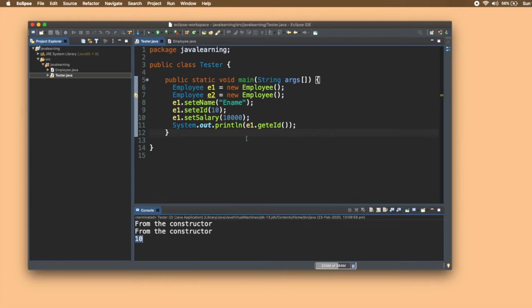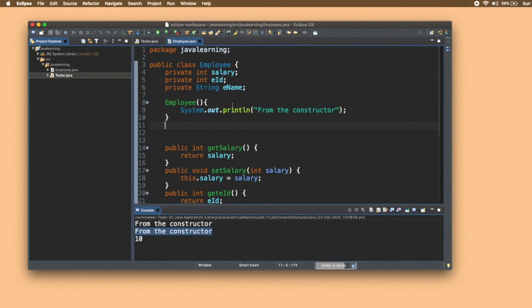This 10 is printed from this statement because it is returning the EID. What was the EID that we set? 10. We had to write the code to set the EID, but we want to automate this. And these two statements from the constructor were printed from these two statements. As soon as we made two objects, this constructor was called, and inside this constructor we wrote this line, which was executed, and so was the output.